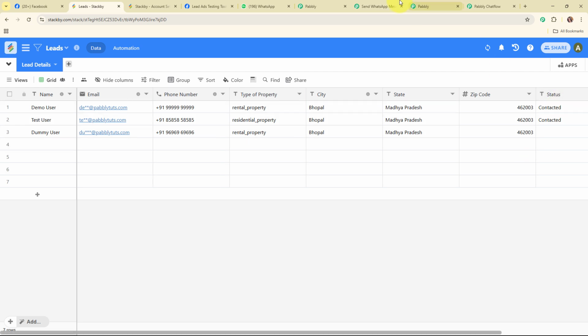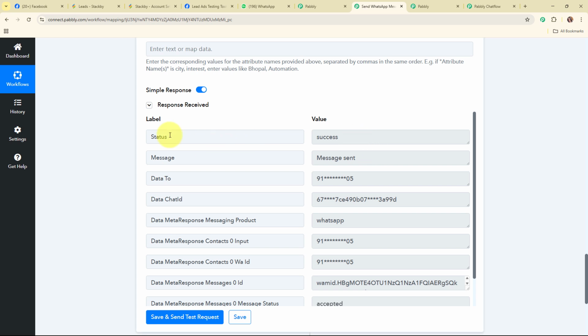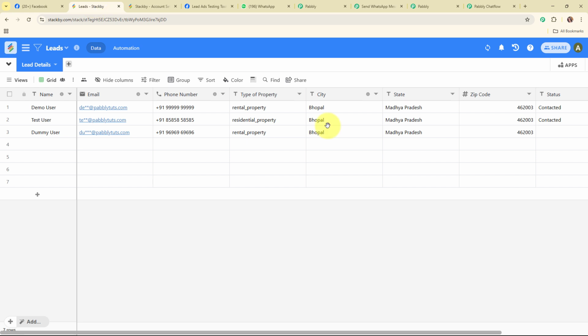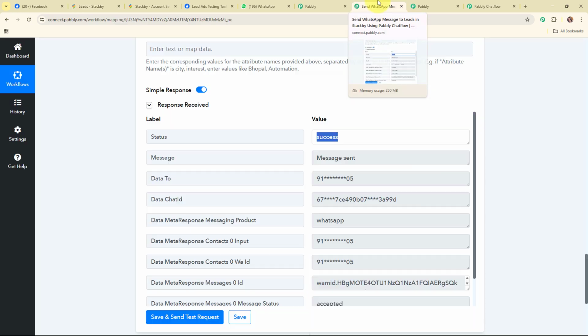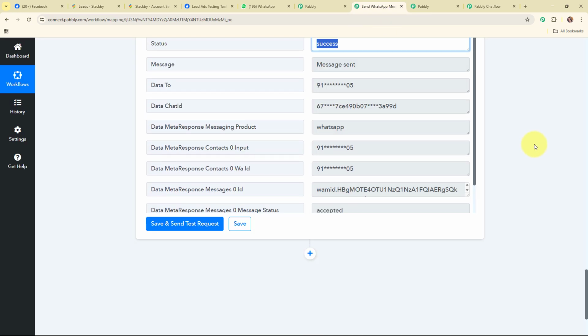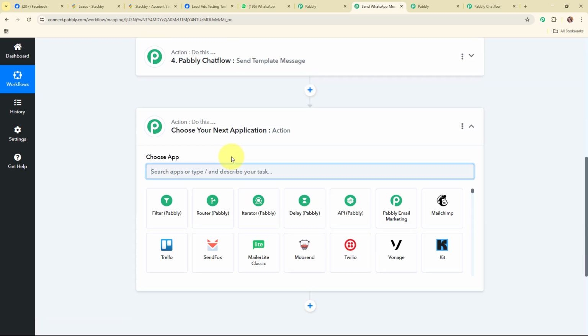So here, if my lead has been sent a WhatsApp message, that means the status for the message is success. Then I want to update the lead status as contacted, or else I want to update the lead status as not contacted. So now, to further build this automation, we are going to use another feature of Pabbly by adding an action step over here. And in this action step, I'm going to select a feature of Pabbly, that is Router by Pabbly.